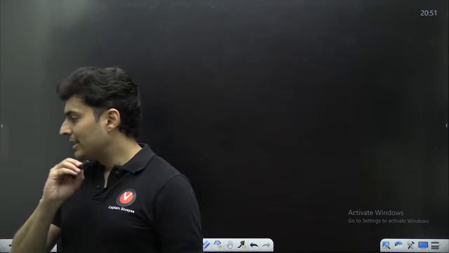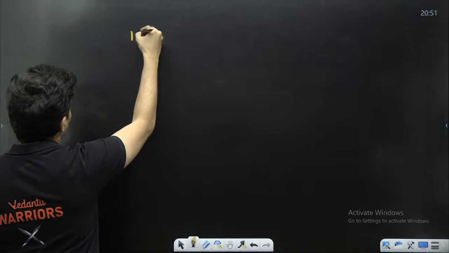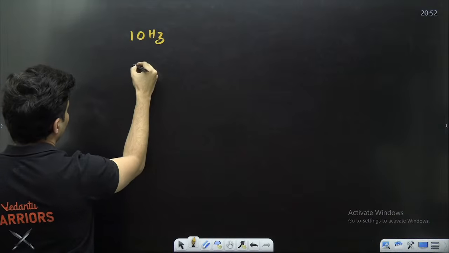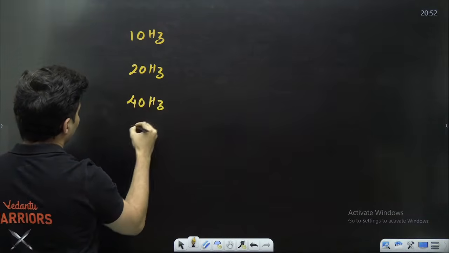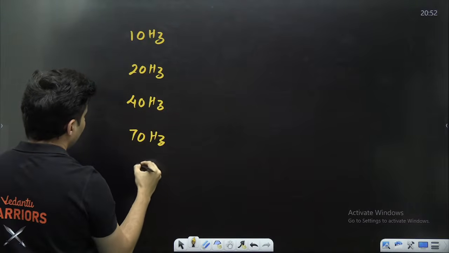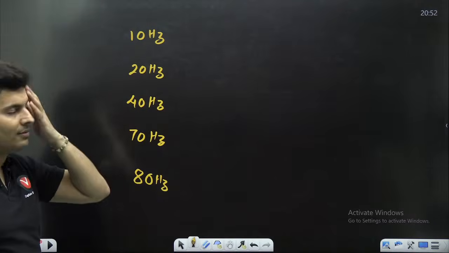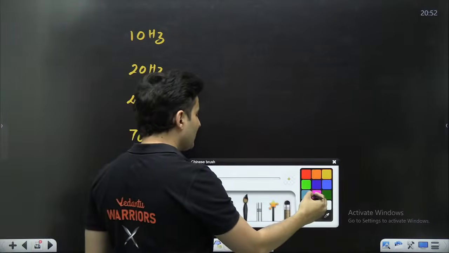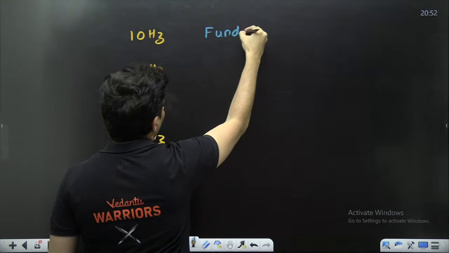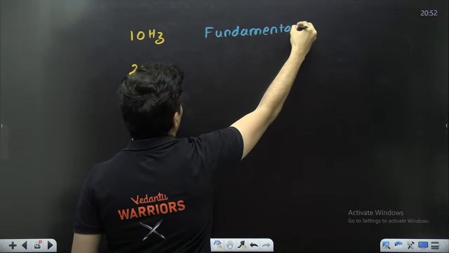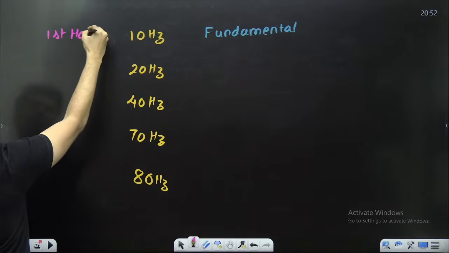If you are still not clear, let me give you one more example. Let's say we have 10 hertz, 20 hertz, 40 hertz, 70 hertz, 80 hertz. These are the frequencies of some random wave which is being produced. The least frequency is always the fundamental. Keep that in mind. And the fundamental is also always the first harmonic.